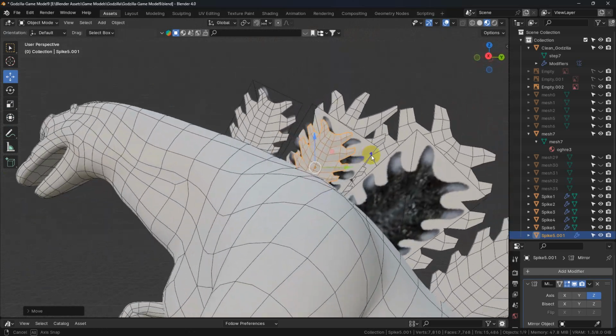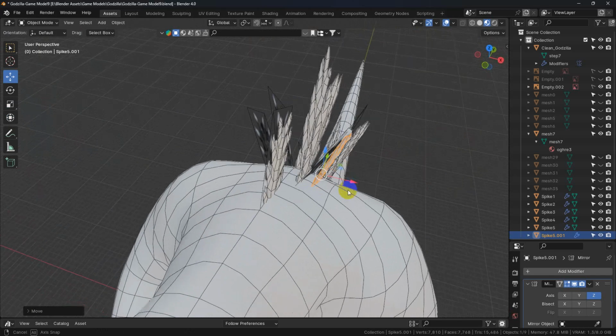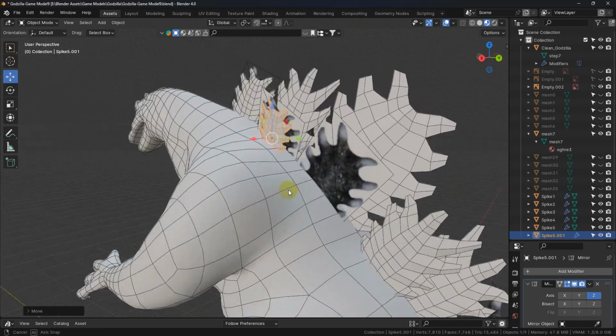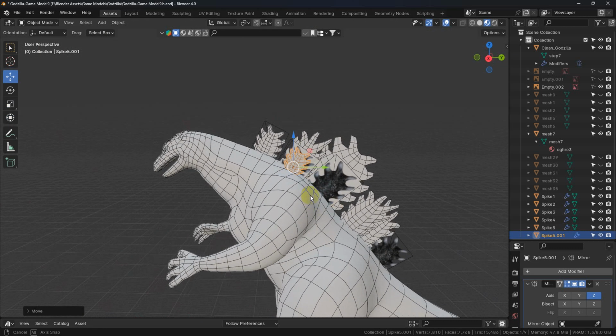Again, just go by what you think looks good. We're not trying to copy everything from the game model exactly. Game models don't translate perfectly anyway. So I think that looks pretty good.